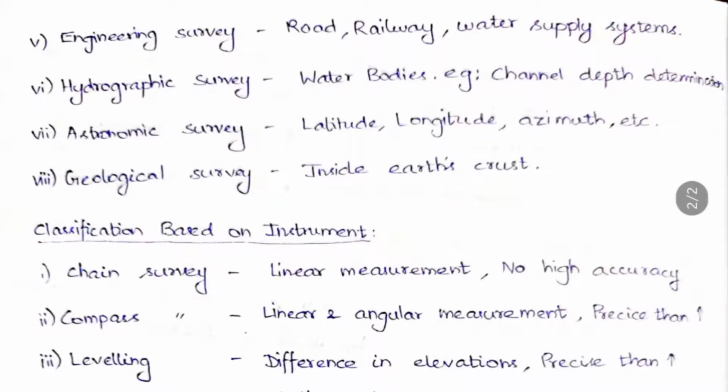Astronomic survey, that is latitude, longitude and azimuth calculations and all, it's astronomical. And geological, it's inside Earth's crust. So when you go deeper than the ground, that survey you call as geological survey. So these 8 types are the classification based on the functions.